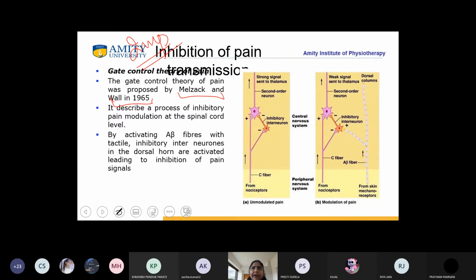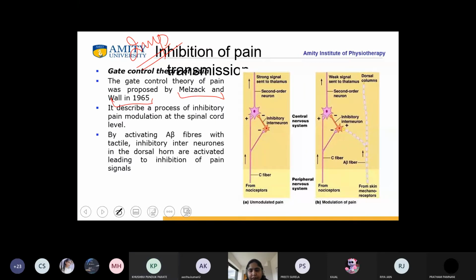So if the pain relief is going to occur through the Melzack and Wall gate control theory, then it will be only and only focusing on the large diameter A beta fibers. This much is clear to everybody?